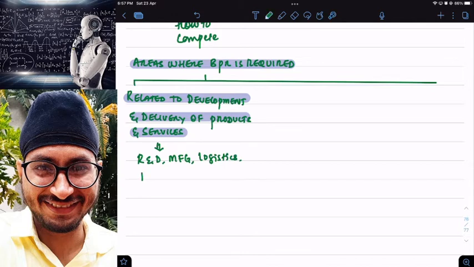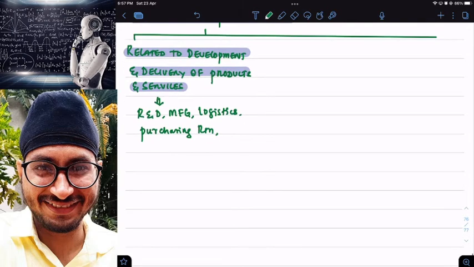Then I can also implement in purchasing raw materials. I can implement BPR in purchasing the raw materials in a way that best quality raw materials are purchased at a cheap price. Then I can also implement BPR in designing the products, so that design is as per the requirements of the customers, not against their requirements.